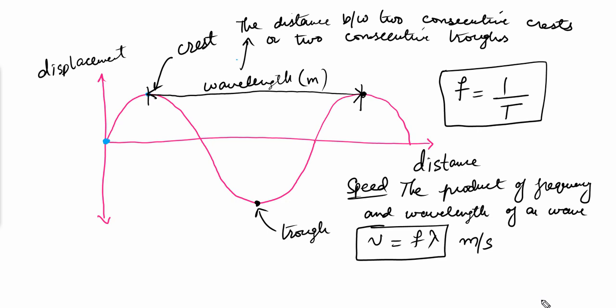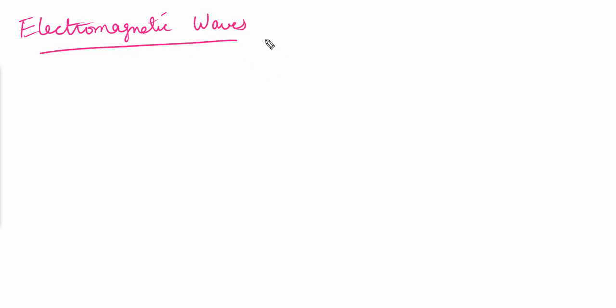One is the transverse wave, one is the longitudinal wave. Let's discuss their examples. So we have electromagnetic waves. Electromagnetic waves can be considered as an example of the transverse wave. Electromagnetic waves are all the light waves that are in our electromagnetic spectrum. So let me just write here that it is a transverse wave,